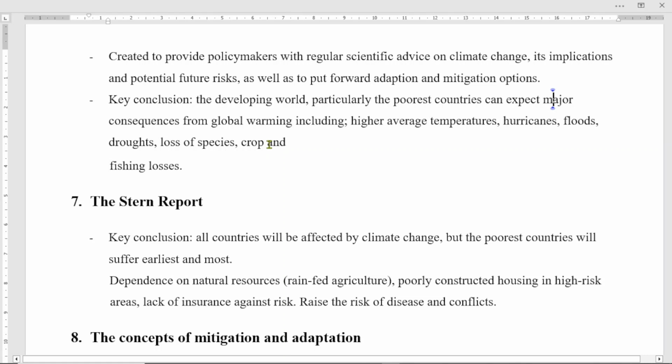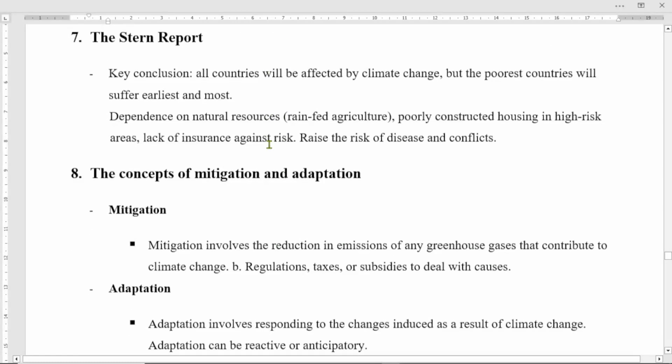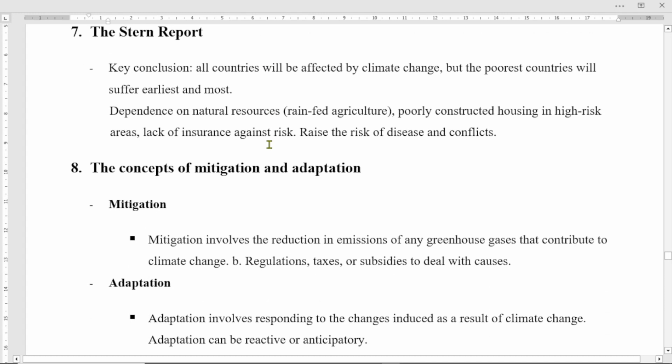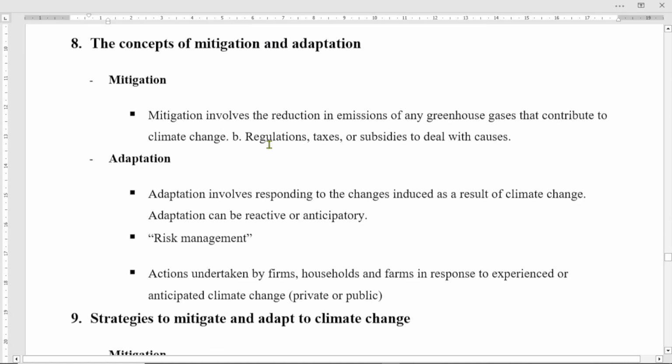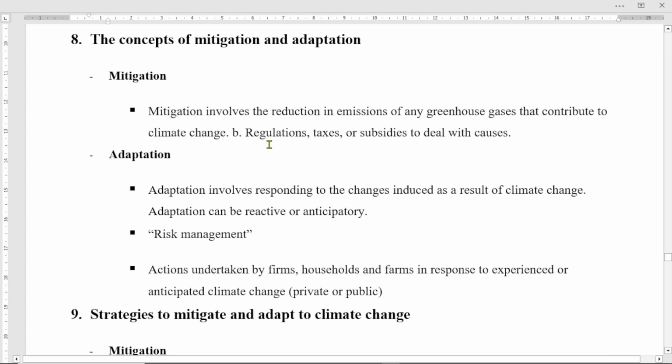So what's the Stern report? What's the Stern report? The conclusion, right? All countries will be affected by climate change, right? But the poorest countries will suffer earliest and most. They depend on natural resources, maybe rain-fed agriculture, poorly constructed housing in high-risk areas, lack of insurance against risk, which raises the risk of what? Disease and conflict, right?